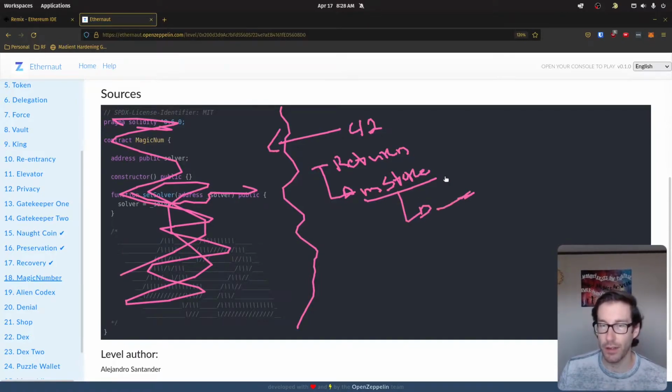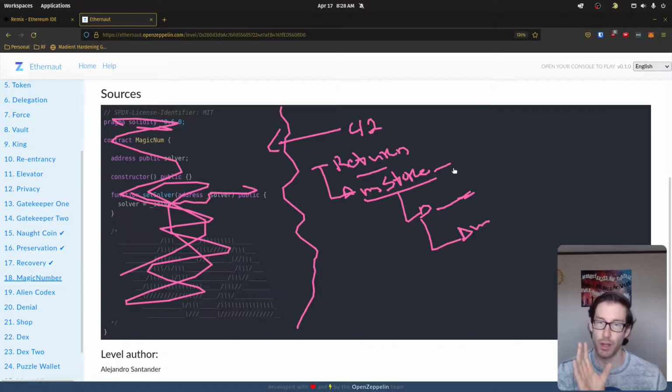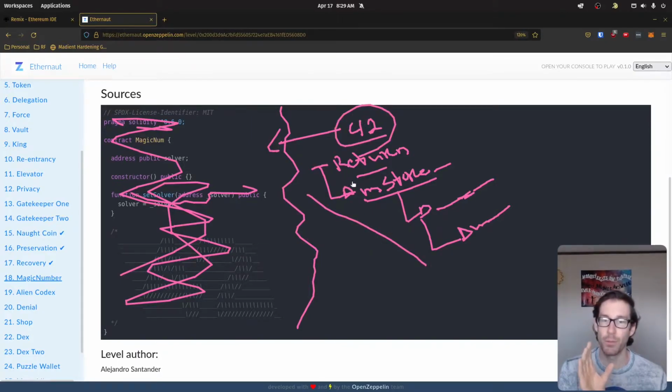And inside of this step, I'll talk through in a second, there might be some stuff that needs to happen here. So when you think through this way, obviously I'm writing at a diagonal, I don't know why I'm doing that. We want to return something, we want to store it in memory, we need to probably do some pushing here and then some other things. So when you know that this is the case, these are the things that need to occur for us to provide this 42 back, we can reverse engineer that and say, okay, what are the opcodes for this, what are the opcodes for this, what are the opcodes for this, and then how do we concatenate them together to make the value that we want that's underneath 10 bytes.